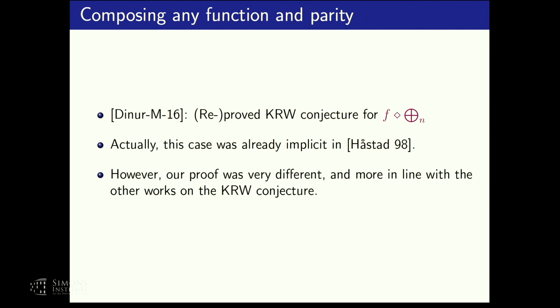But we gave an alternative proof that is more in line with the spirit of the other works on the KRW conjecture, uses the KW framework, and in general, we believe that it has better chances of generalizing to other functions compared to the original proof. Okay, so this is more or less what we know about the conjecture.